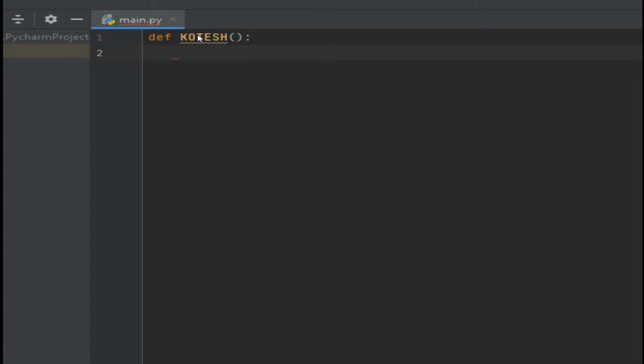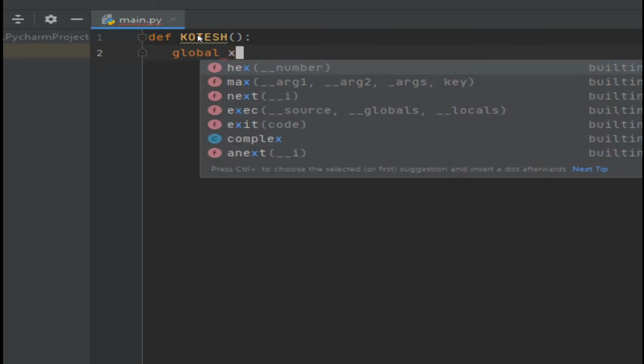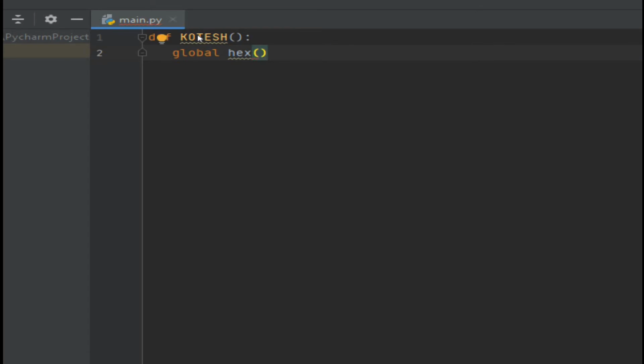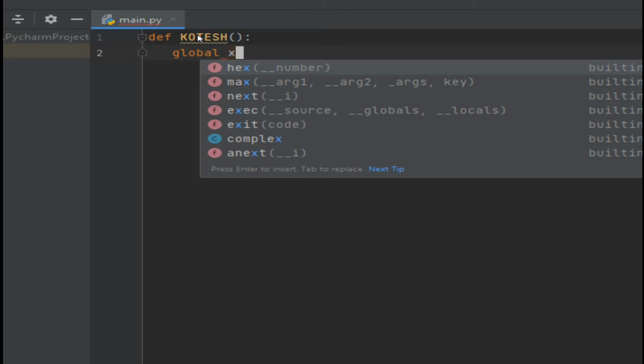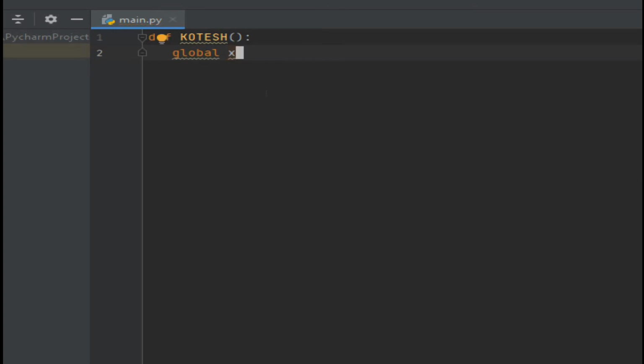Whenever you have the function, here global x, then x is equal to Hyderabad, close.